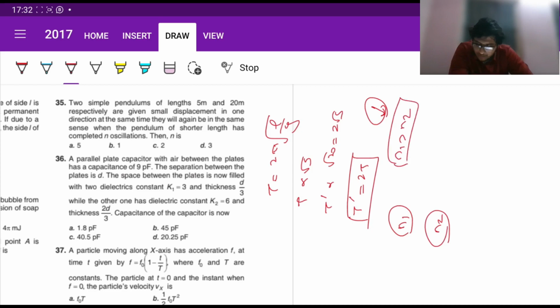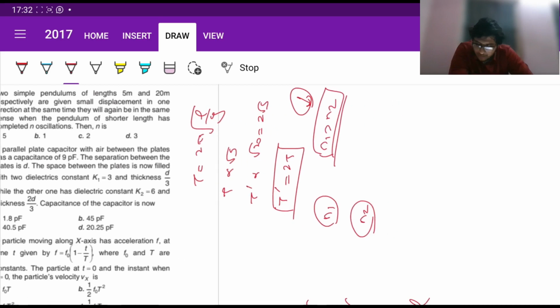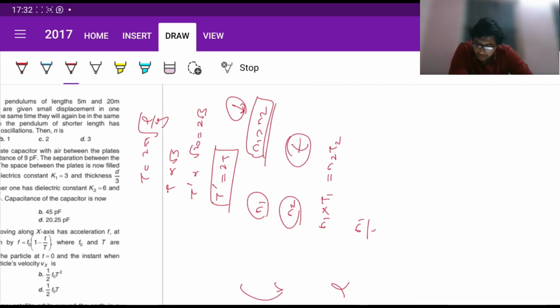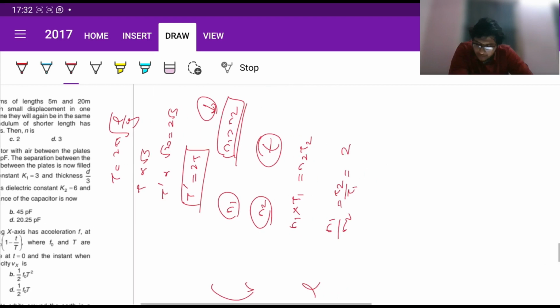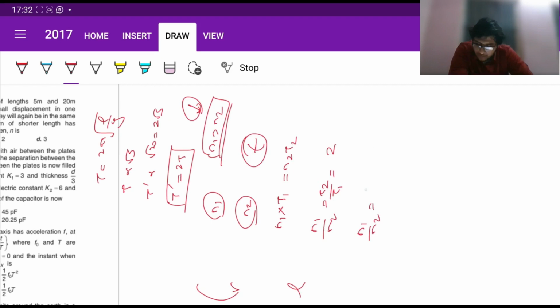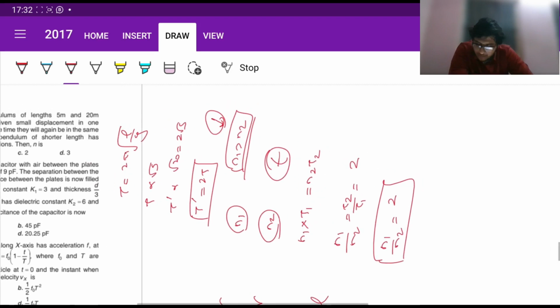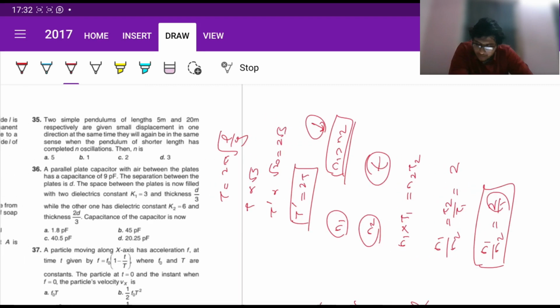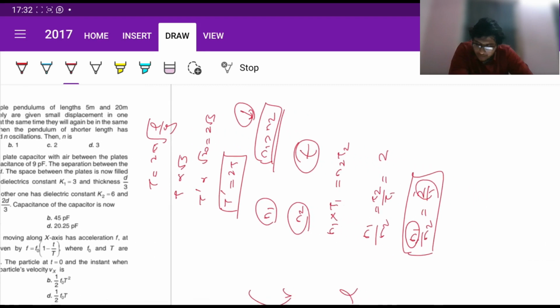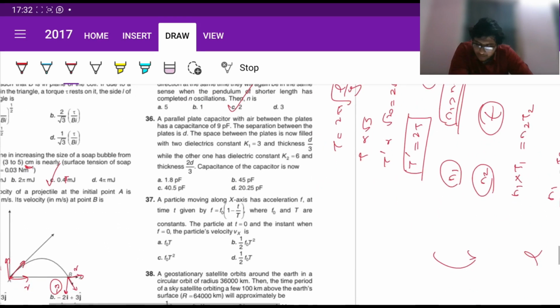Now n1 into t1 must be equal to n2 into t2, since at the same time they come back together again. So n1 by n2 can be written as t2 by t1, which is nothing but 2. So n1 by n2 must be equal to 2, in the simplest whole number ratio, so 2 by 1. Since n1 is the shorter length, it will have completed 2 oscillations.